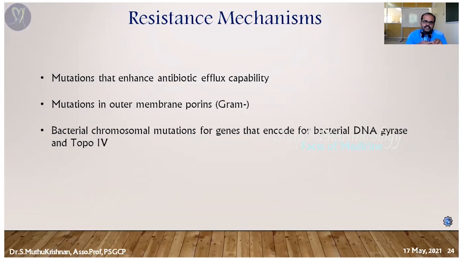The next one is topoisomerase 4. Those enzymes mutate themselves, so it becomes less vulnerable, and it is not going to be affected by the quinolones. So in those cases also, the drug is not able to produce efficacy. That's one of the mutation resistance mechanisms.